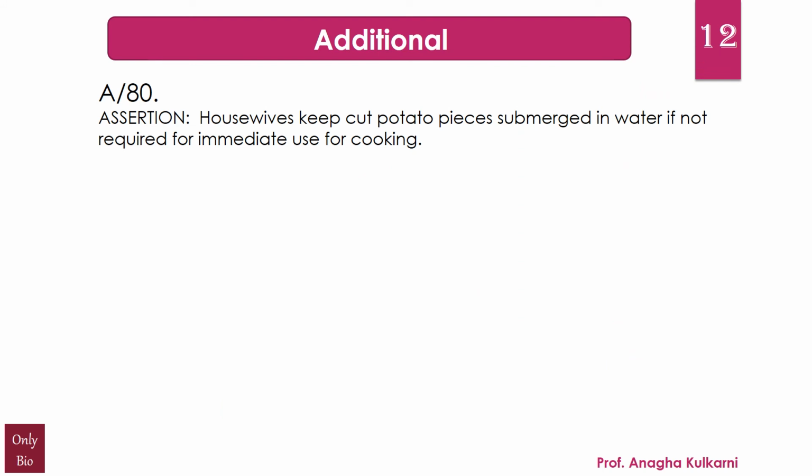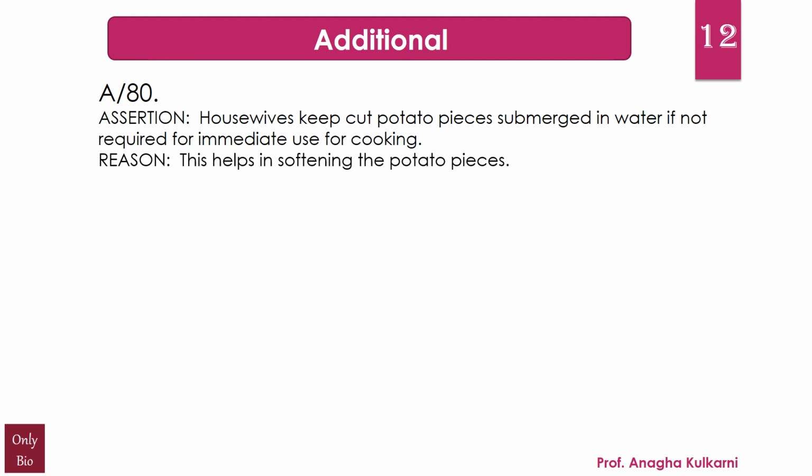Now, the next question you can say is an additional question. The assertion given is housewives keep the cut potato pieces submerged in water if not required for immediate use for cooking. You might have observed this, right? And the reason given is this helps in softening the potato pieces. Now you may feel, okay, what kind of a weird question it is.